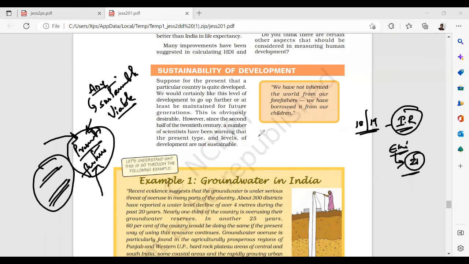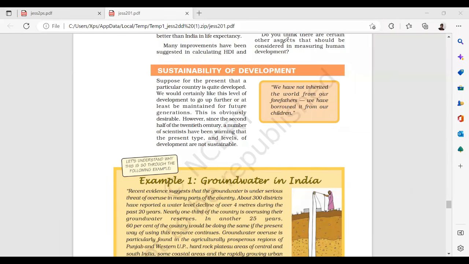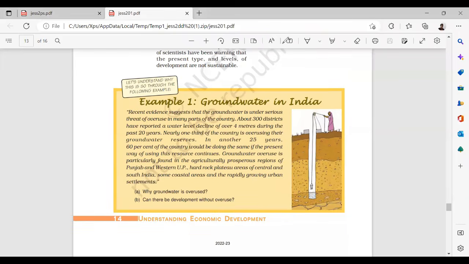Okay, next, groundwater in India. What is this groundwater in India? We'll read now. Recent evidence suggests that groundwater is under stress, with threats of overuse in many parts of the country. About 300 districts have reported a decline of water levels by 4 meters during the past 20 years. Nearly one third of the country is overusing groundwater resources. In another 25 years, 60% of the country would be doing the same.